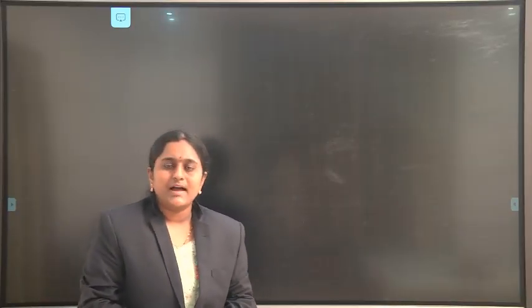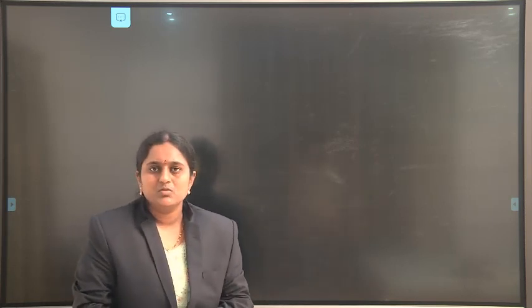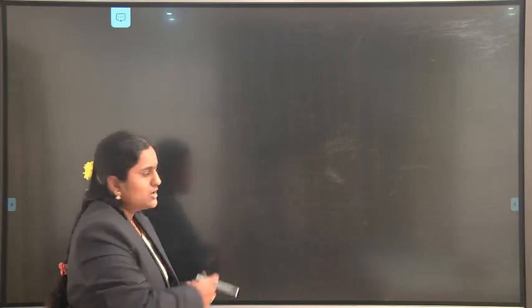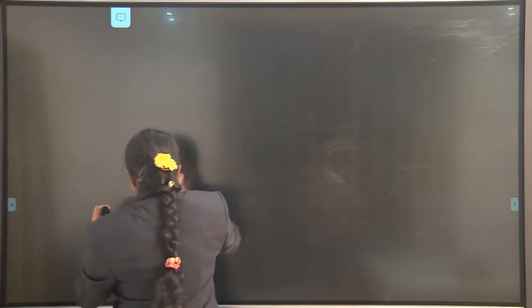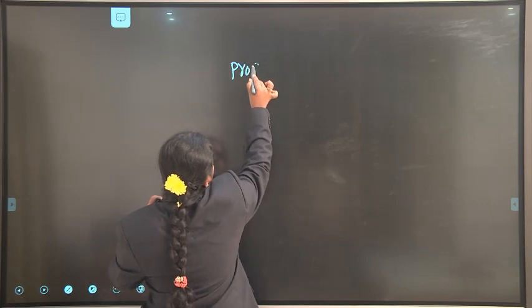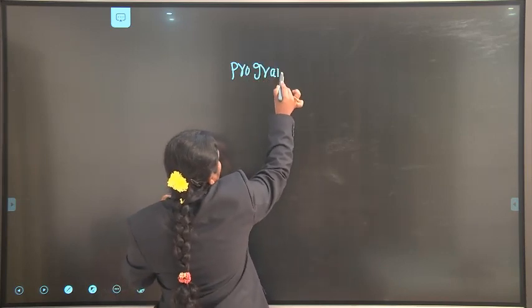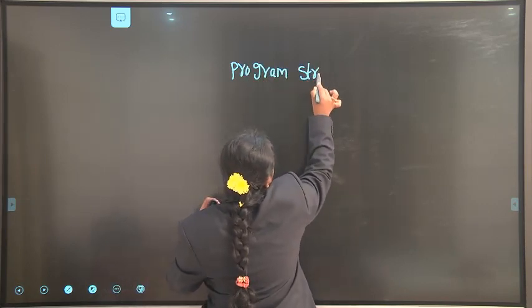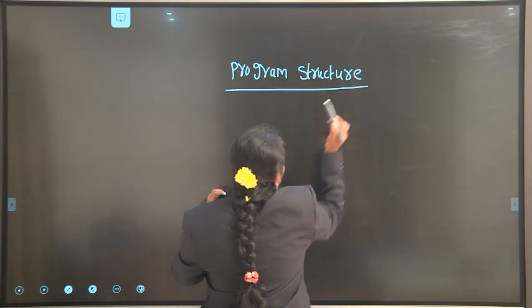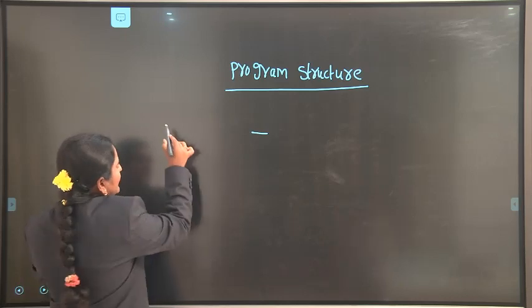So far, what we have discussed, I will give some important key points. What is our concept? Java program structure. In the program structure, the first one is the documentation section.